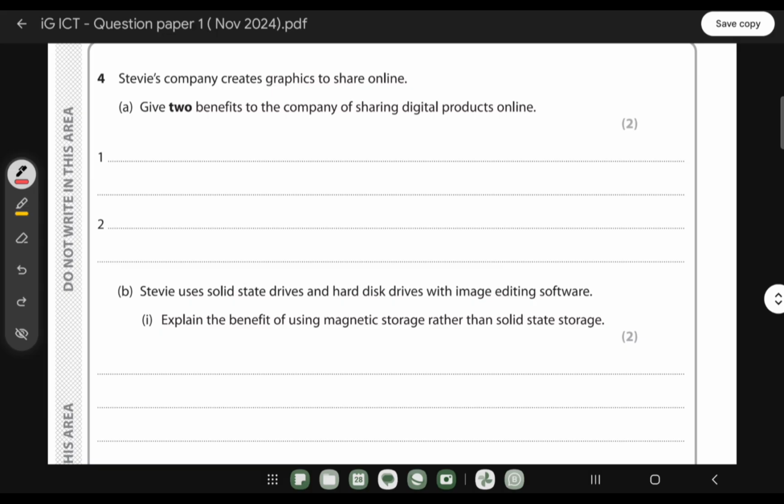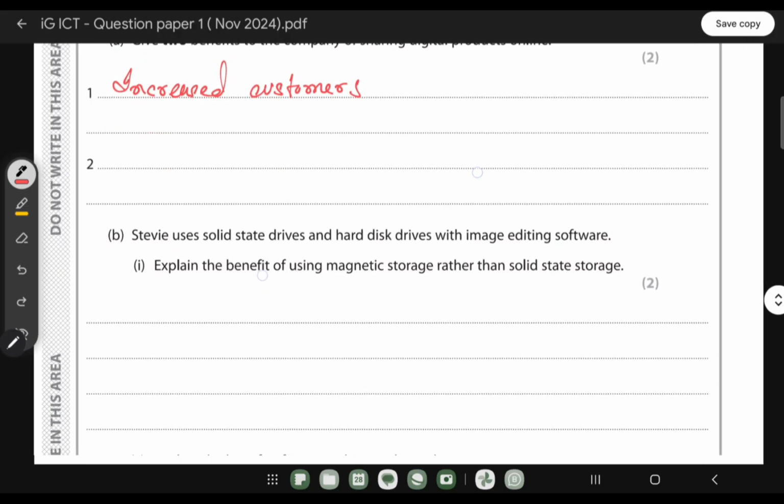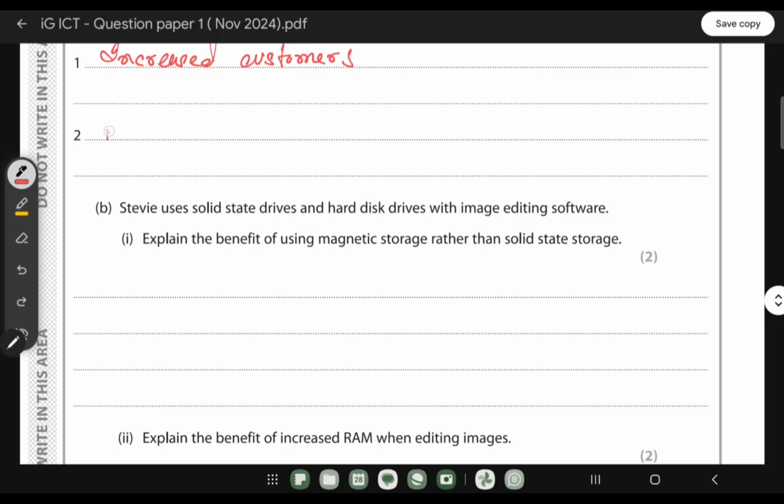But when it comes to online, they can create a separate product page to show to the customer, so the customer can scroll and get each and every detail of the products. Which means when they share it online, it will increase their customers, right? And besides that, it will also increase their sales.